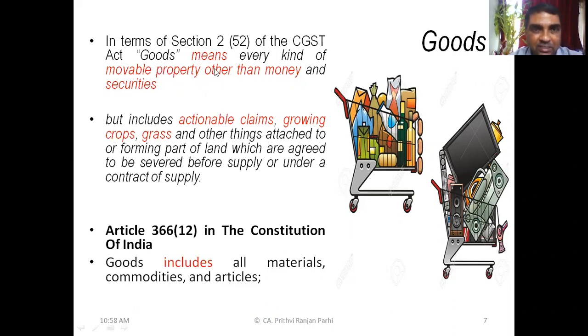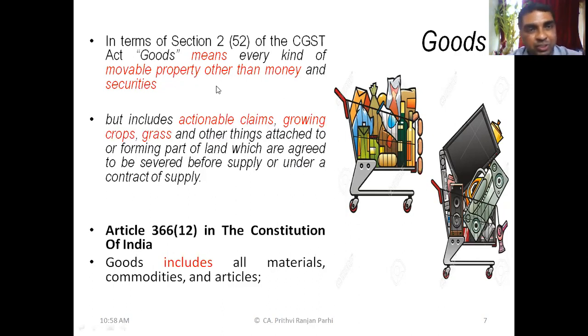Goods means, who can read it? Please read it out. Goods mean every kind of movable property other than money and securities, but includes actionable claims, growing crops, grass, and other things attached to or forming part of land which are agreed to be severed before supply or under a contract of supply. Thank you.